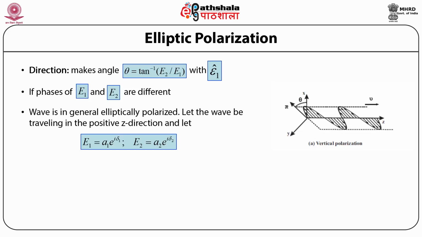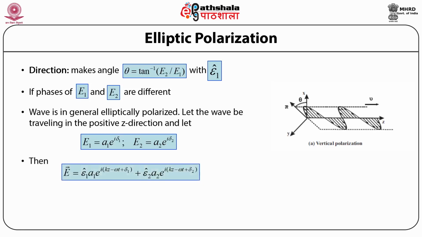Over here, delta 1 denotes the phase of the first electric field vector, while delta 2 denotes the phase of the second electric field vector, which are along two different polarization directions.